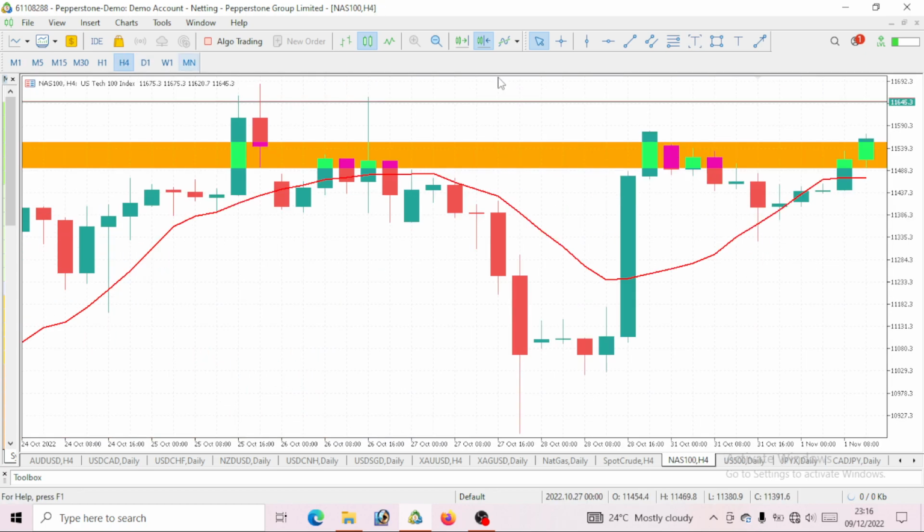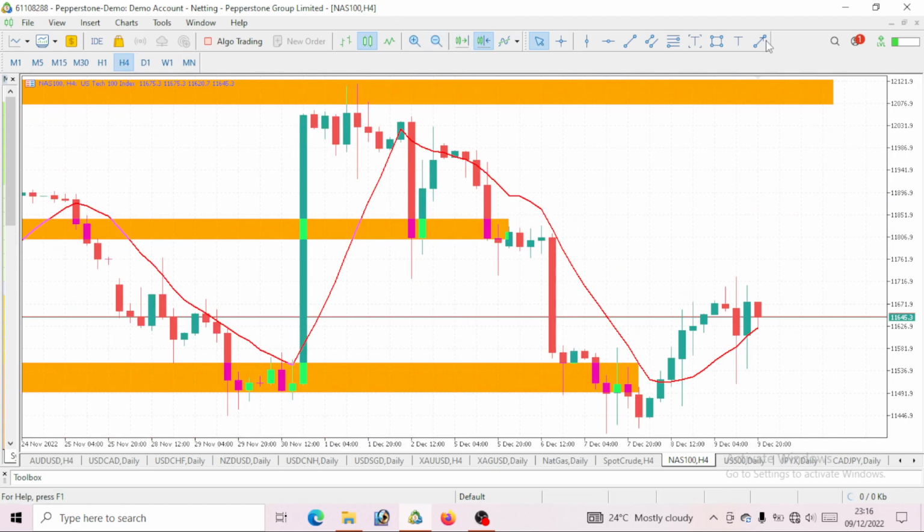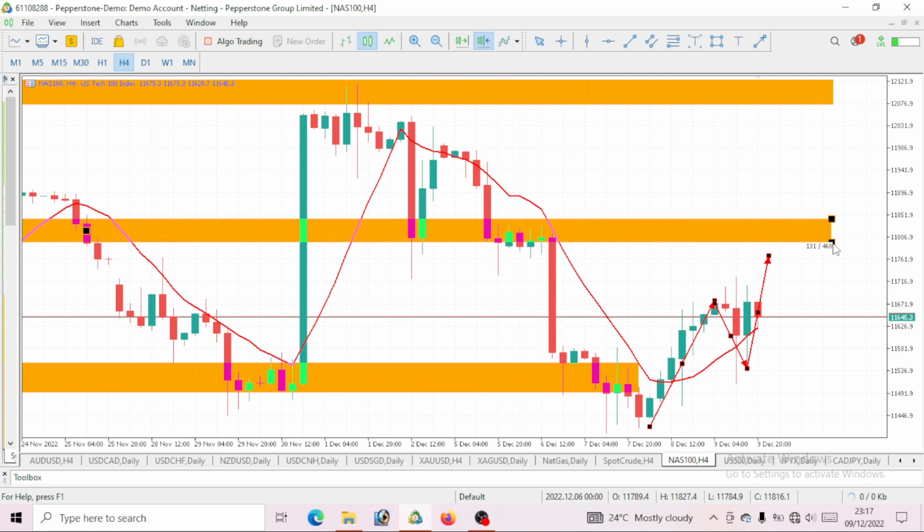Now let's see what this 4-hour time frame says. So you would know this 4-hour time frame. You can see higher highs and higher lows. So you see this as a higher high, and here we've gotten a pullback. Now we are expecting new highs on Nasdaq. After that movement, at least that movement should be to take out this level here.